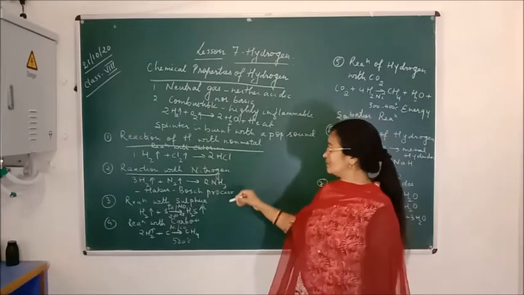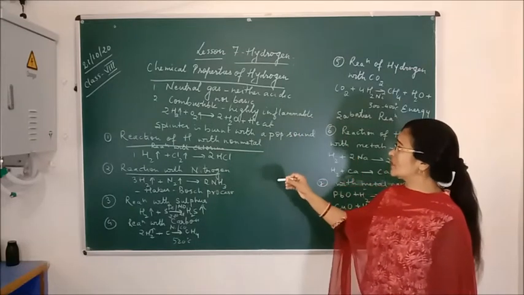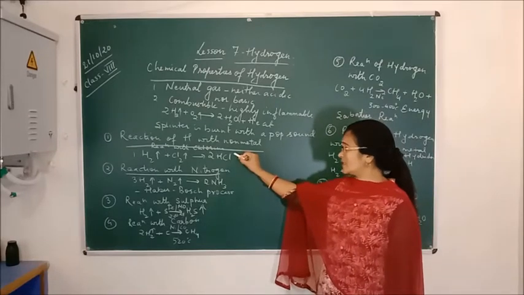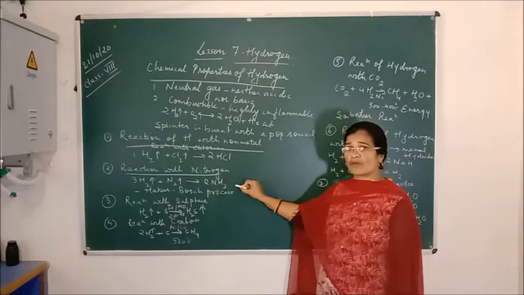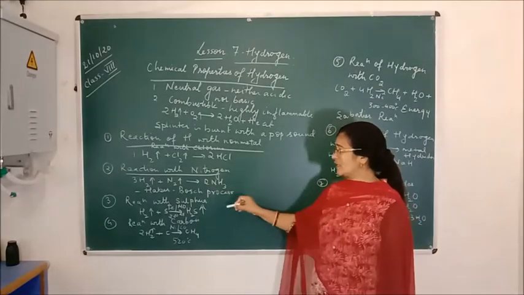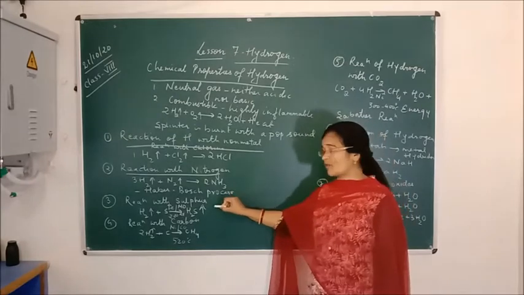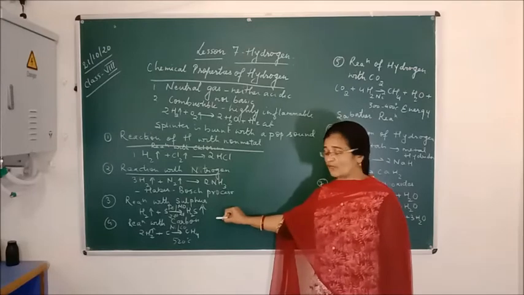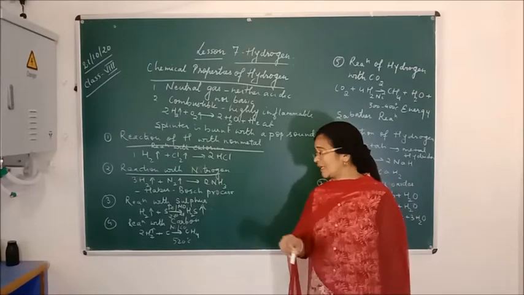So these are the reactions of hydrogen with the non-metals. First, with chlorine, it forms hydrochloric acid. Second, with nitrogen, it forms ammonia. That process is called the Haber-Bosch process. Third is the reaction with sulfur, which forms hydrogen sulfide gas. And fourth is the reaction with carbon, which forms methane.